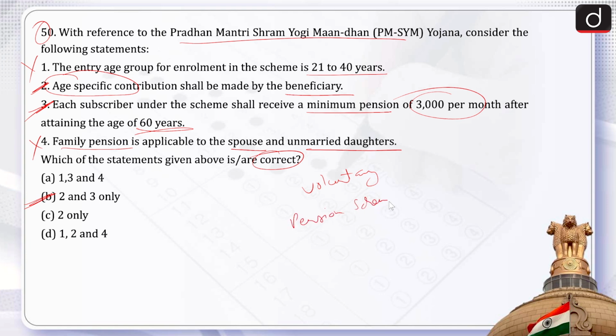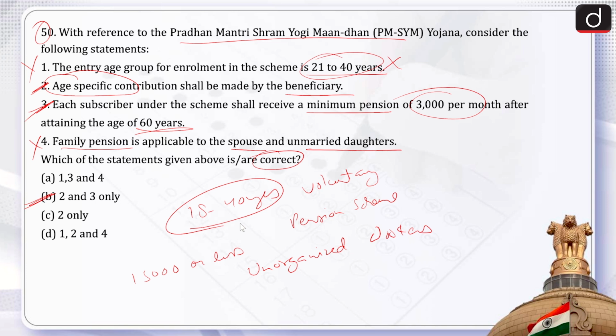It is a pension scheme for unorganized workers, and the entry age is 18 to 40 years with a maximum monthly income of rupees 15,000 or less. Hence, statement 1 is not correct, which says that the entry age group is 21 to 40. No, it is not 21 to 40, it is 18 to 40.